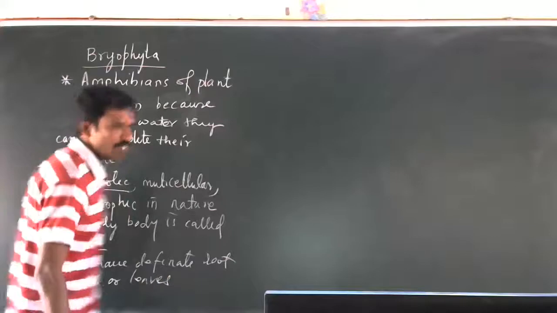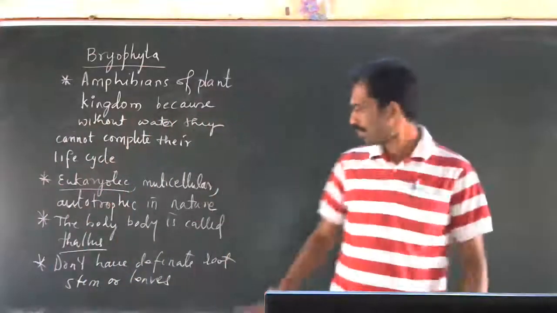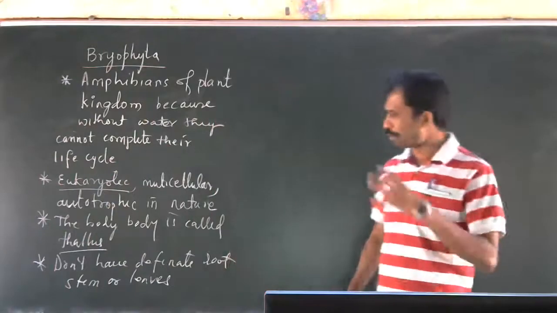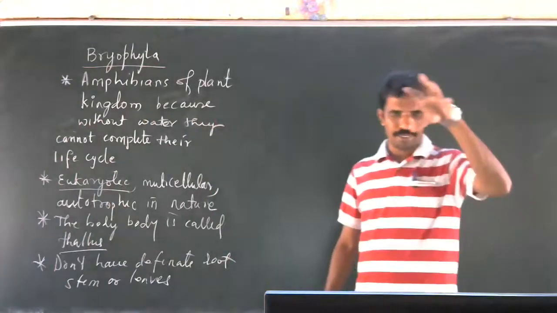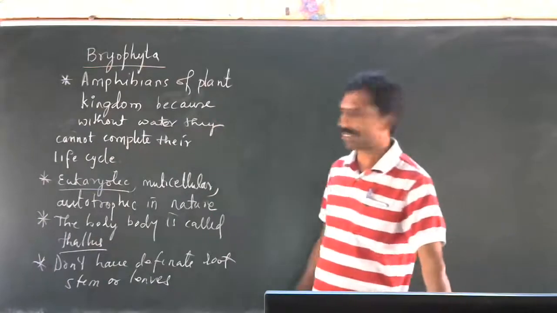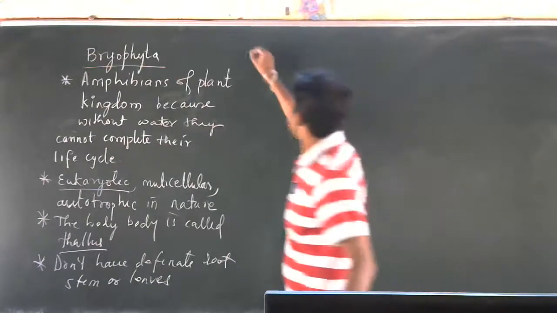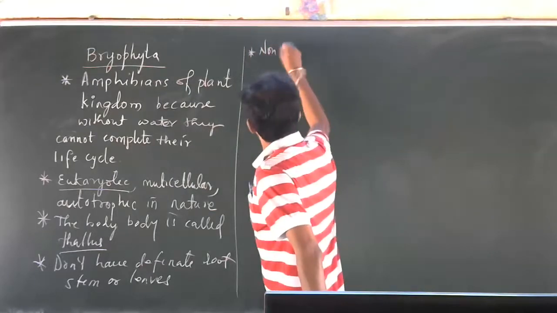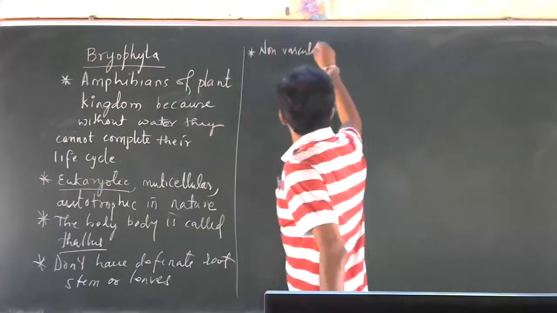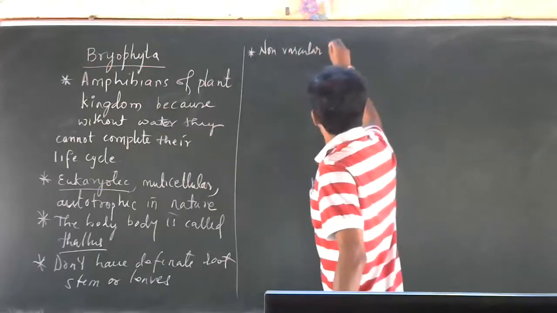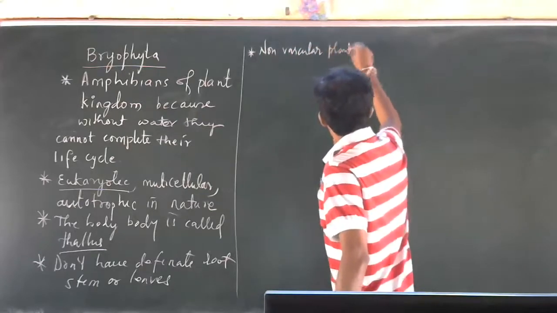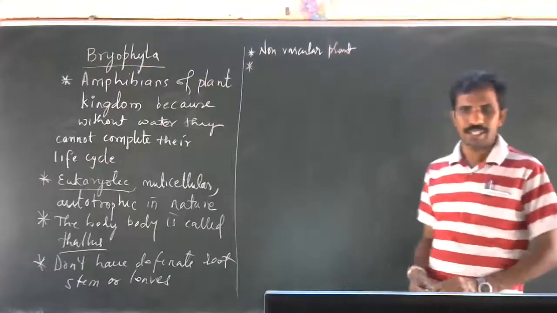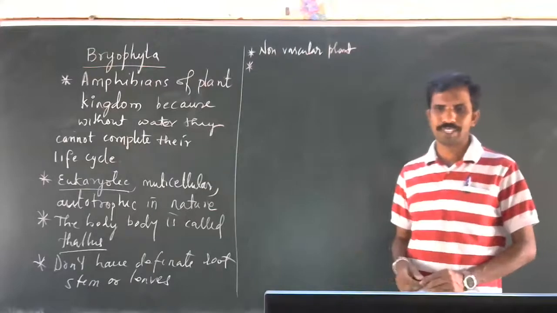Body structure is there, but they look like root, they look like stem, they look like leaves, but completely they are not. They do not have a complex body structure. So non-vascular plants do not have vascular bundle. Xylem and phloem are absent actually. Simple diffusion, simple transportation of water happens inside the body.